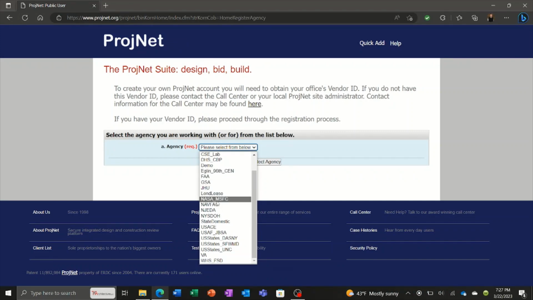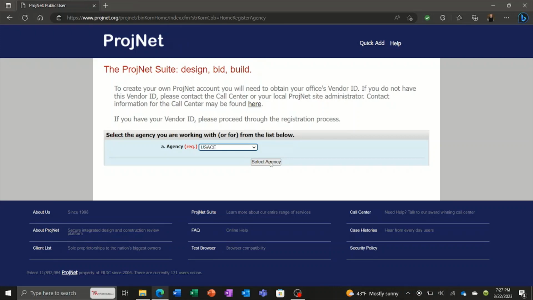These are some of the familiar ones that we saw before on the client page. So again, NASA, NAVFAC, USACE, Air Force, VA. So you select which one that you're going to be working with. We're just going to select Army Corps of Engineers.